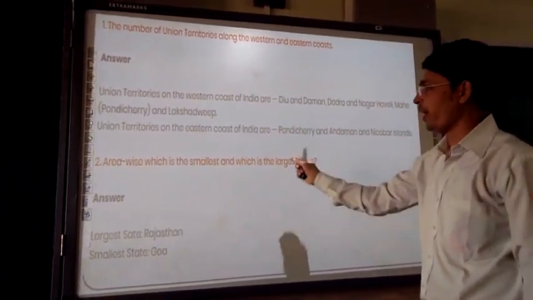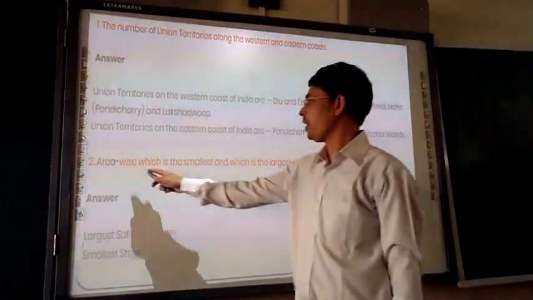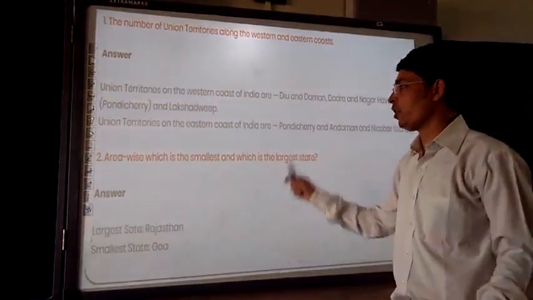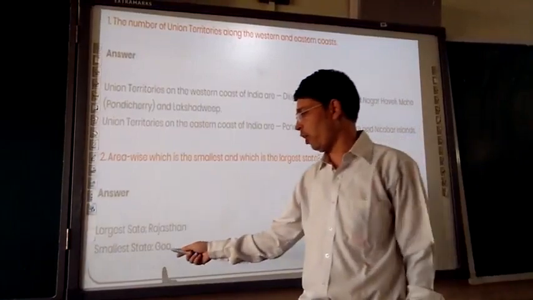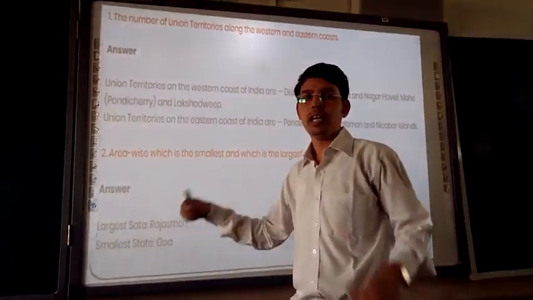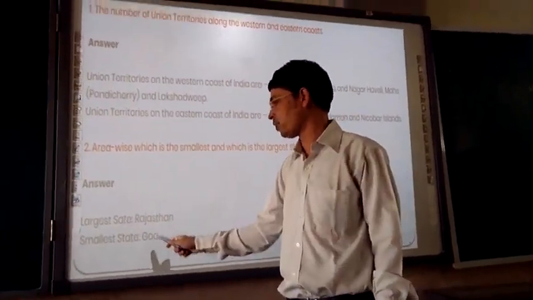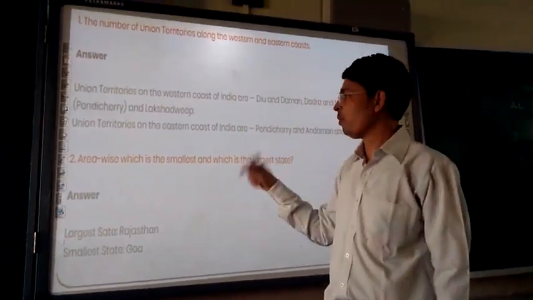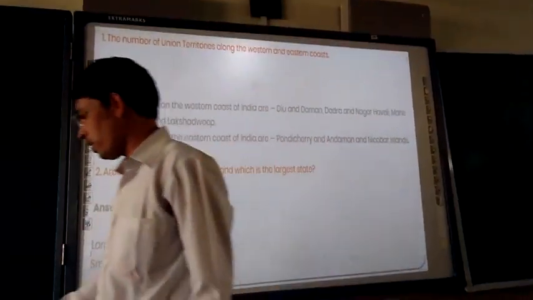Then the second question is very interesting. Area wise, the smallest and largest state. Area wise, the smallest state, as we all know, is Goa. If you don't know, now you are knowing, that is Goa. And the largest state is Rajasthan. Moving further to discuss more.